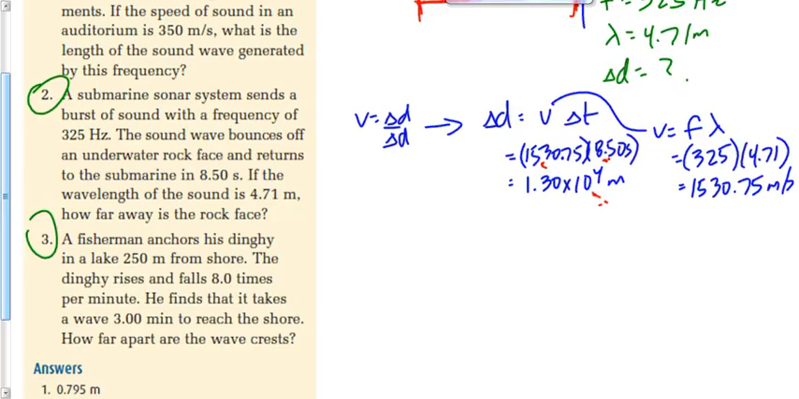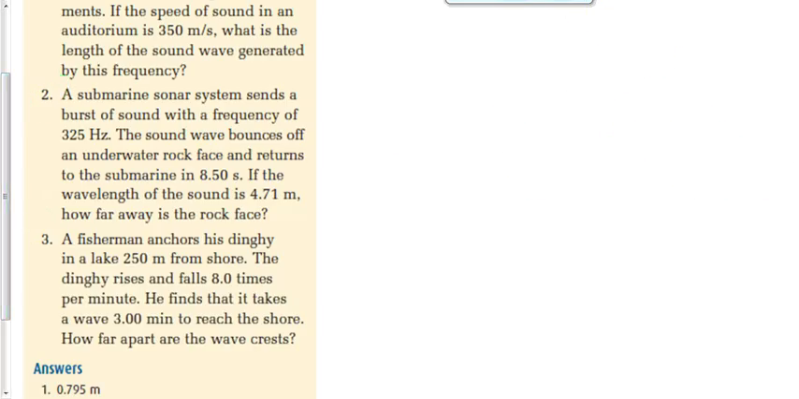Don't blindly just look at this and say, 3 minutes, that must be the period, or 250 meters, that must be the wavelength. 250 meters from shore, that's not the wavelength. If that's the wavelength, we've got a big wave, right? If the wavelength was the same as the distance from the dinghy to the shore, that would be quite a coincidence, especially when it's such a big number. That's not wavelength in this case. That's just going to be delta D.